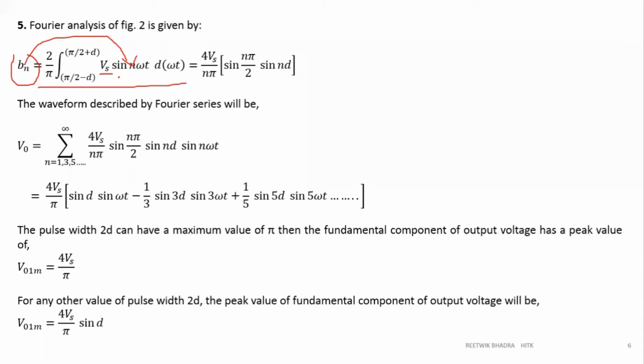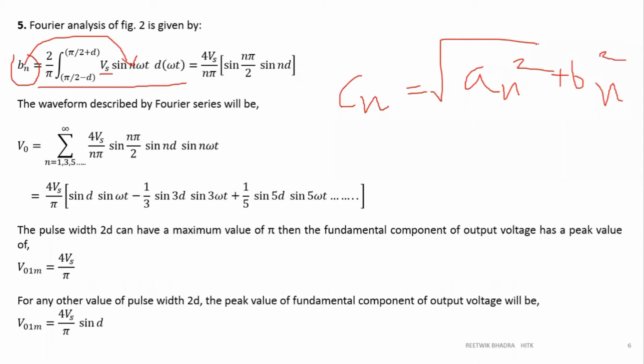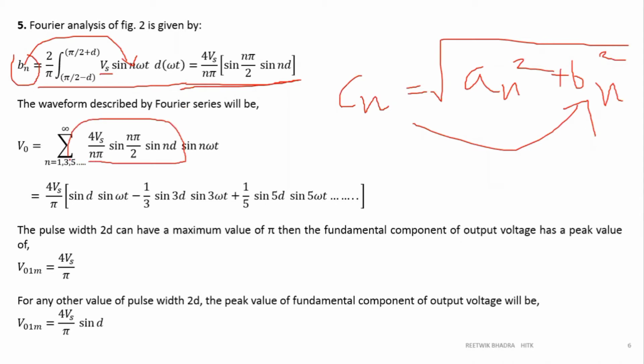This integration you do, put your limits, you will get 4 Vs by n pi sine n pi by 2 sine n d. Then, if you recall, we calculated Cn equal to root over an square plus bn square. Since an is 0, Cn will be equal to bn only. So Cn is equal to bn, and since the output is a sine wave, this will be your Cn value into sine n omega t. This we had already done while discussing your VSIs. So this will exist for n equal to odd: 1, 3, 5.